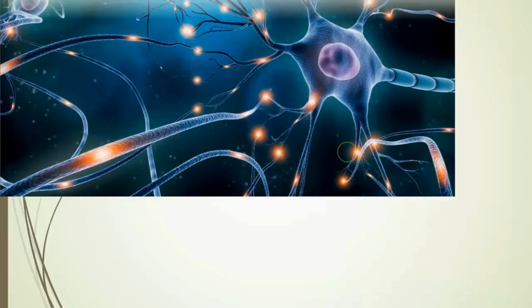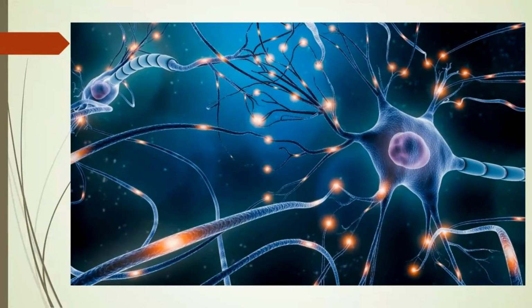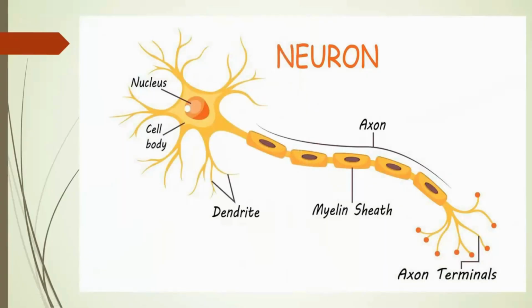So how is it getting the signal? The brain and the spinal cord receive signals through the nerve cells. So this picture shows you the structure of a nerve cell. Okay. Now in detail we can learn about the structure of a nerve cell.